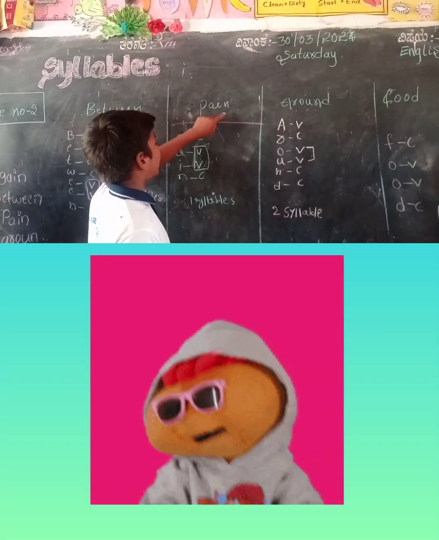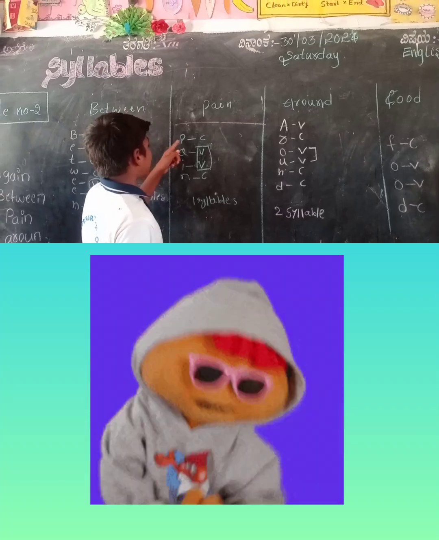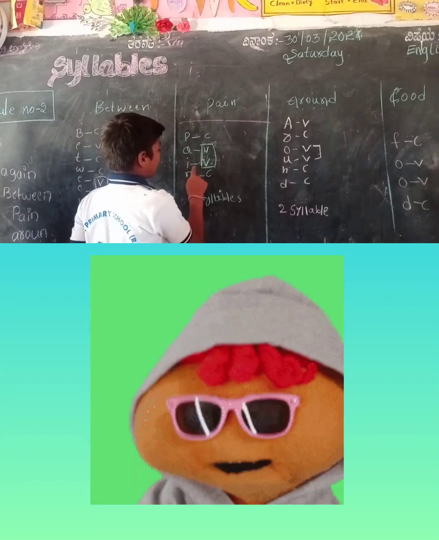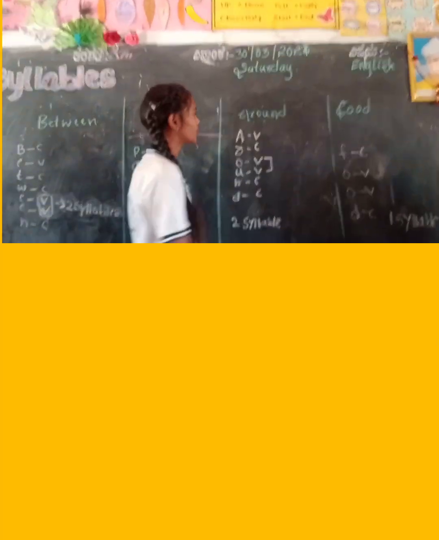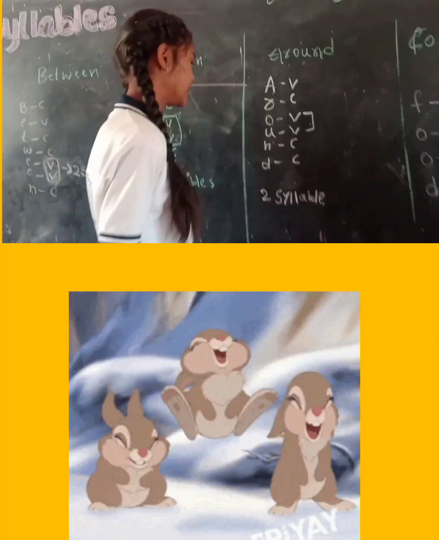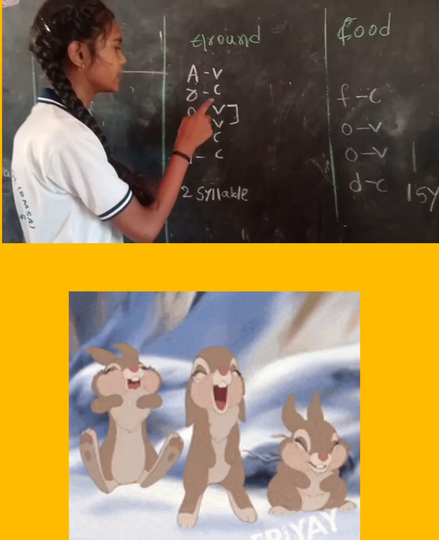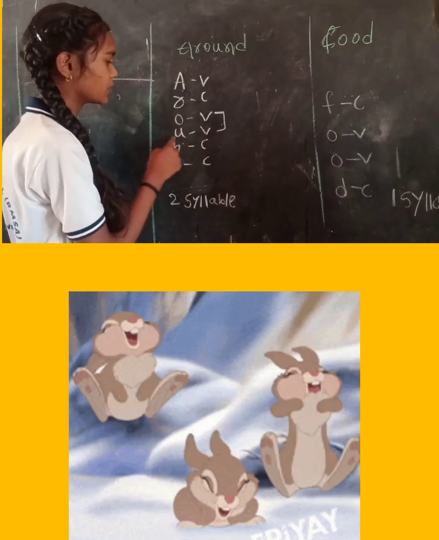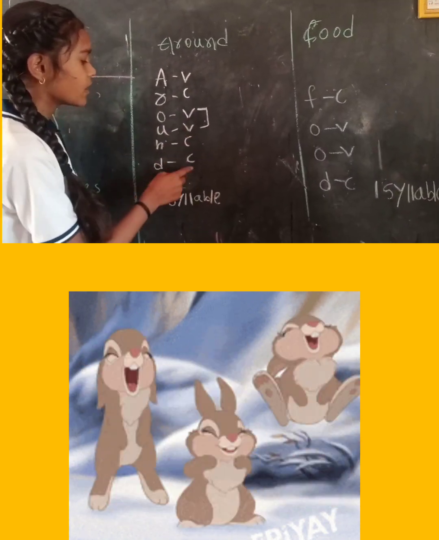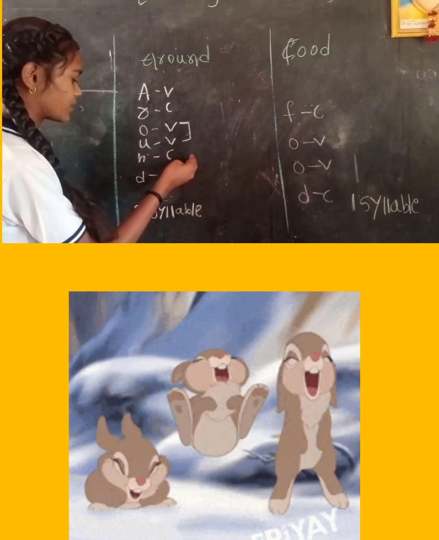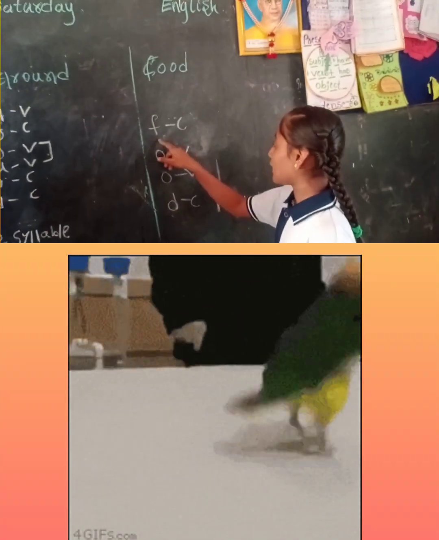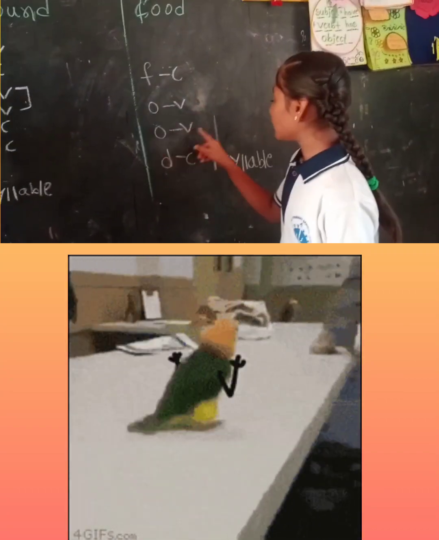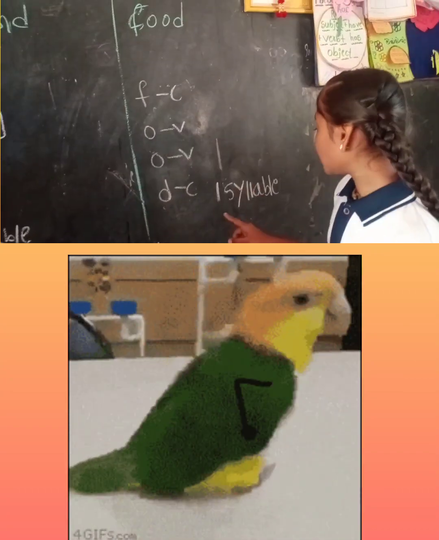Pen spelling is PEN. P is consonant, A is vowel, I is vowel, N is consonant. 1 syllable pen. Around spelling AROUND. A is vowel, R is consonant, O is vowel, U is vowel, N is consonant, D is consonant. 2 syllable word. Food spelling FOOD. F is consonant, O is vowel, D is consonant. Food is 1 syllable word.